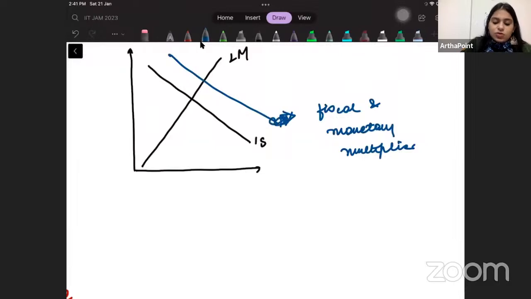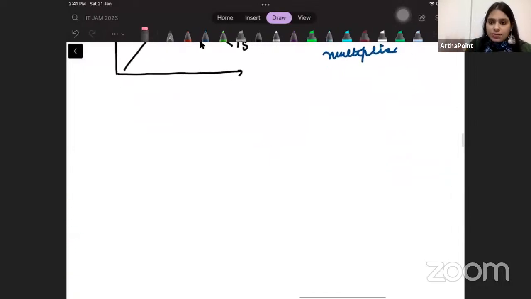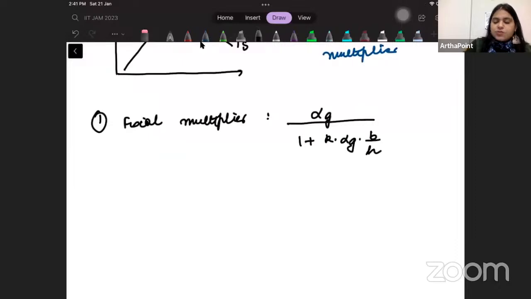Please write down the values of these. We have done the derivation. It's also there in the intermediate videos. But for now, I'm giving you the derivation. Please write down. So your fiscal multiplier can be represented by alpha G upon 1 plus K alpha G B by H.